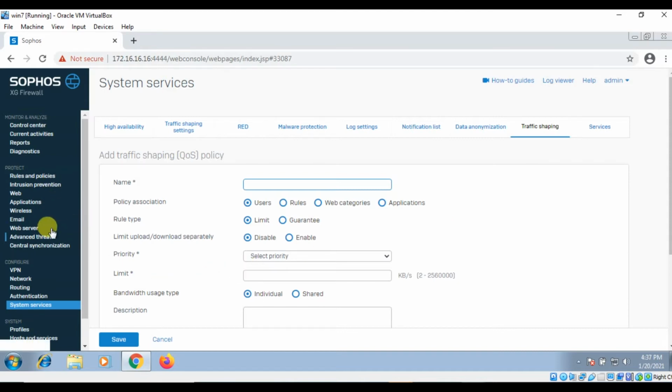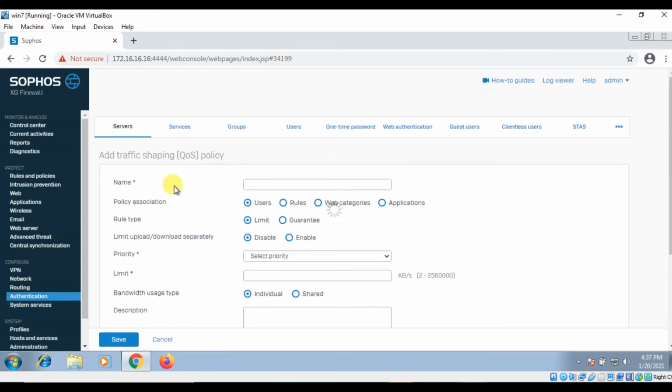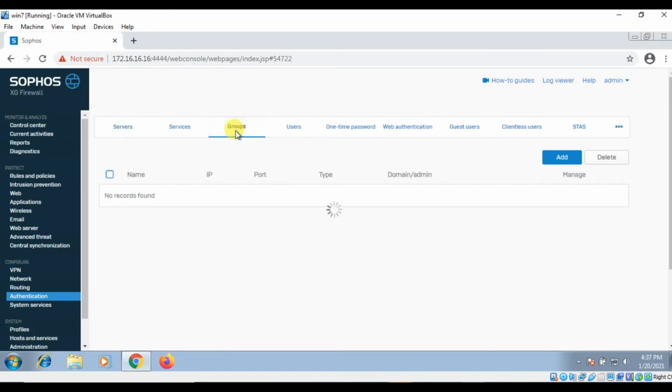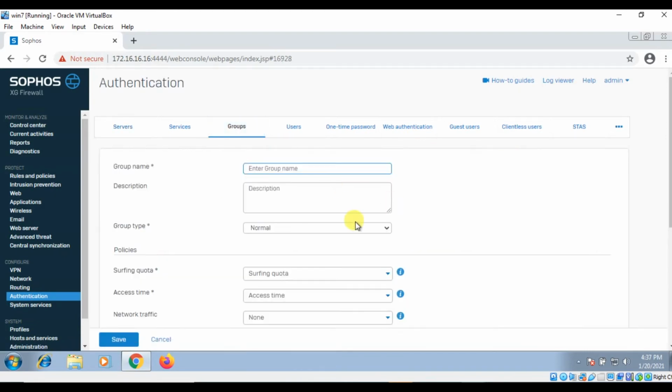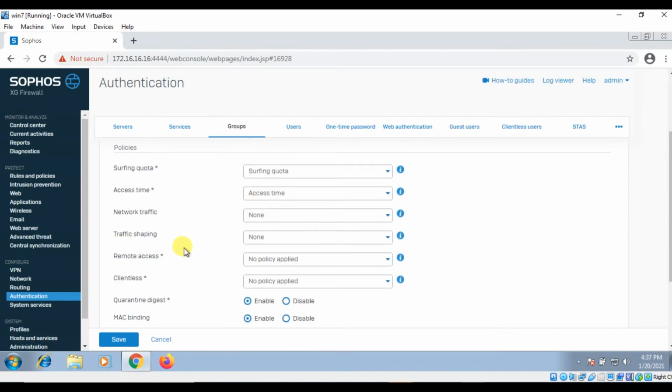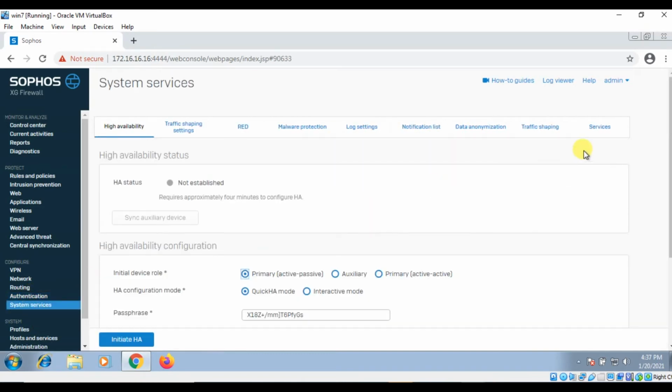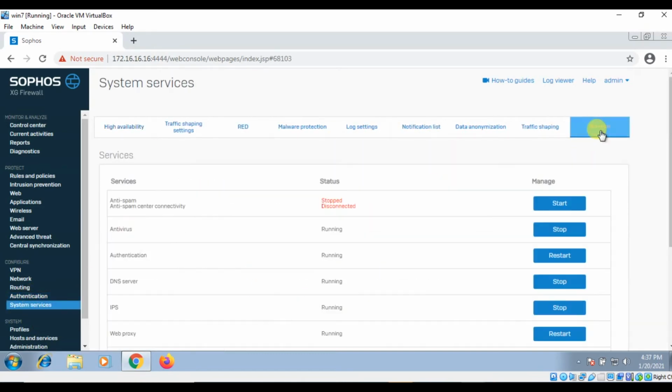So what you will do is simply click on Authentication, click on Group, and once you click on Add, here you will get the option for traffic shaping. We are not touching this part right now, we are just understanding the concept of QoS, quality of service.